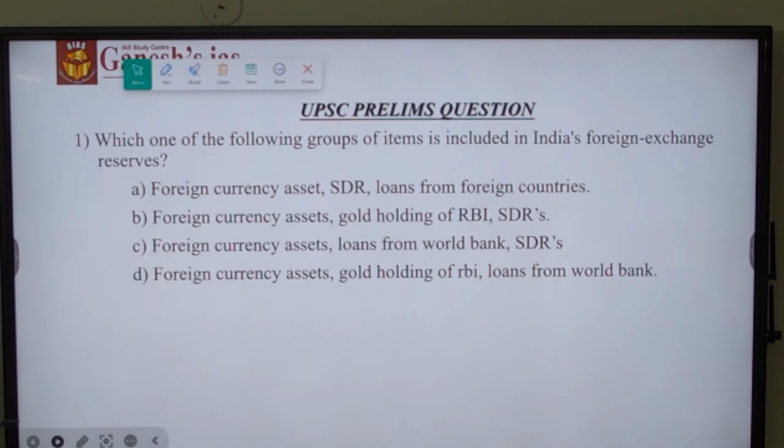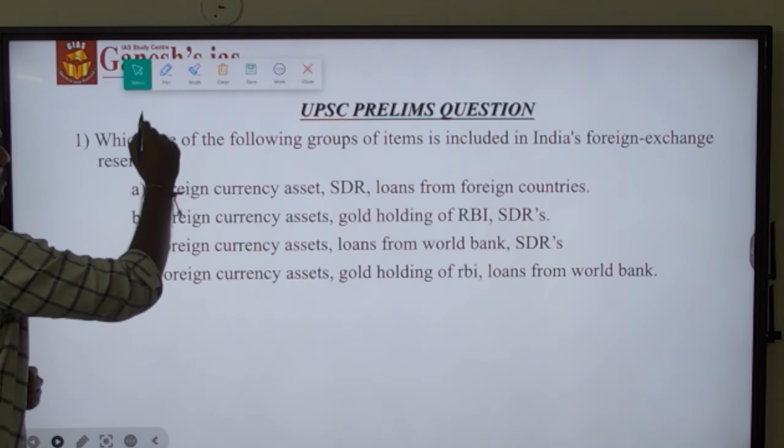So let's have a look into the UPSC prelims question which was asked in relation to the news which we have seen now. Which one of the following groups of items is included in India's forex reserve? First, foreign currency asset, special drawing rights, loans from foreign countries. Second is foreign currency asset, gold holdings of RBI and special drawing rights. Third is foreign currency asset, loans from World Bank and special drawing rights. D, that is option 4, foreign currency asset, gold holdings of RBI and the loans from World Bank.